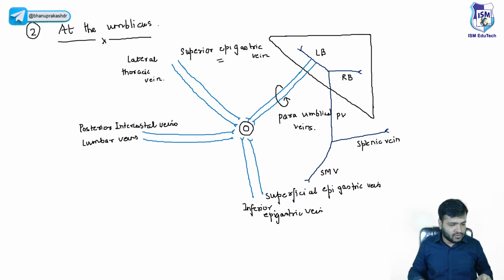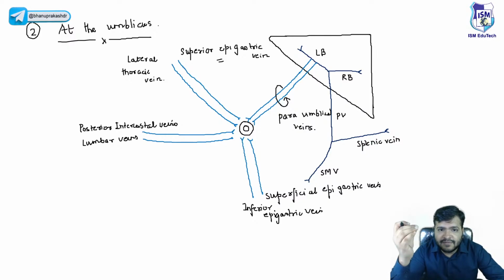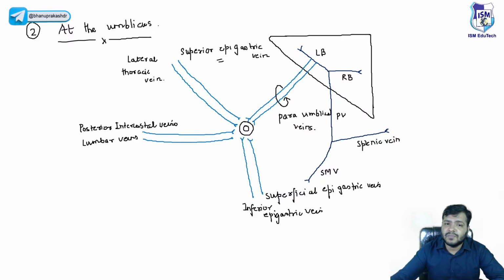Okay, so yes, that is it. Now the para-umbilical vein communicates with, from above, the superior epigastric vein and lateral thoracic vein. From the sides we have the posterior intercostal veins and lumbar veins, and from below it is the superficial epigastric veins and the inferior epigastric veins. Now, beta.